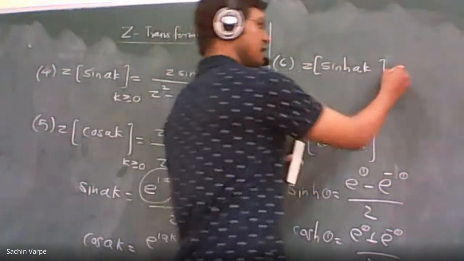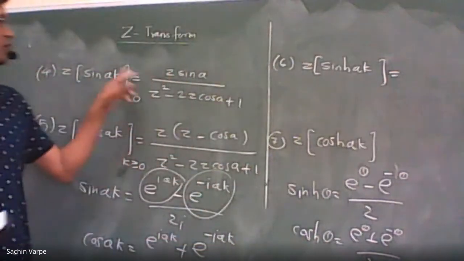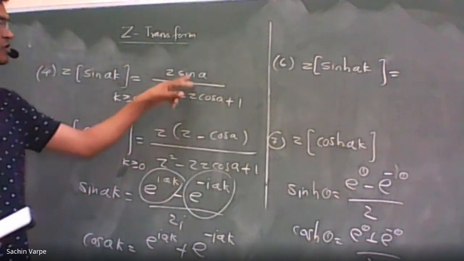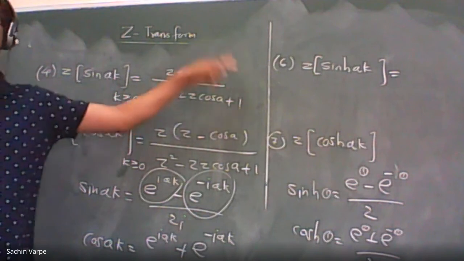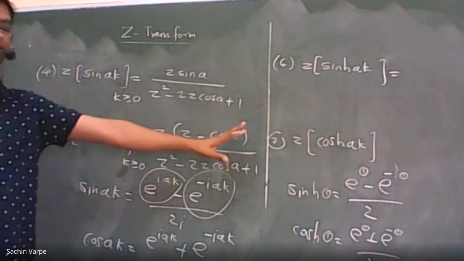I'm directly giving you the formulas: whatever the formulas for general sine and cos, you just need to replace normal sine by hyperbolic sine and normal cos by hyperbolic cos.